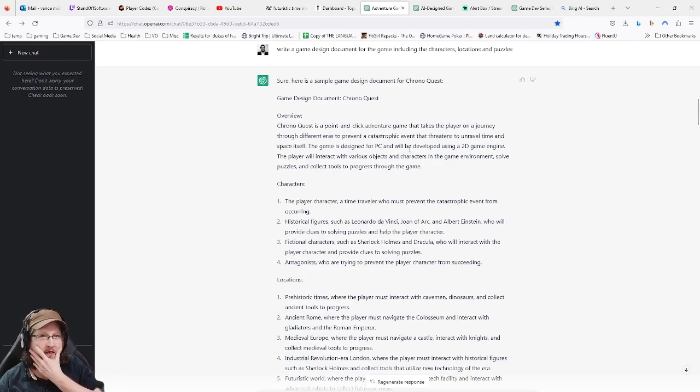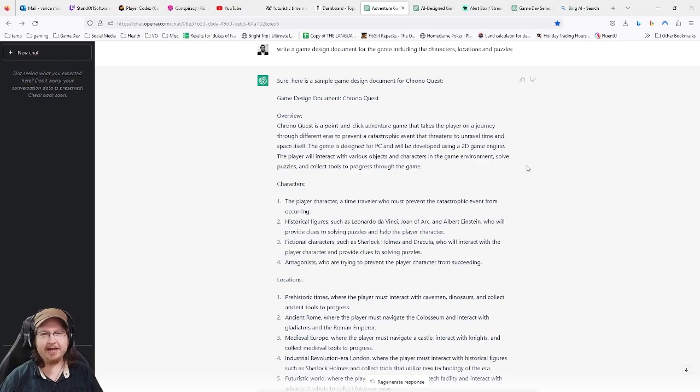Next I had it write a sort of more formal game design document, which it does. It says ChronoQuest is a point-and-click adventure game that takes the player on a journey through different eras to prevent a catastrophic event that threatens to unravel time and space itself. The game is designed for PC. I would hope so, because I can't develop for anything else at the moment. And it will be developed using a 2D game engine.